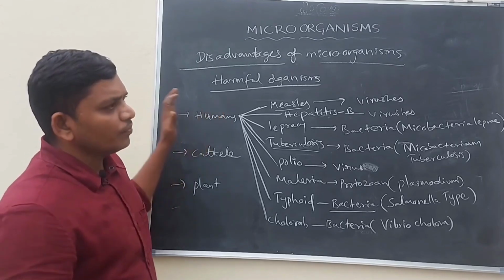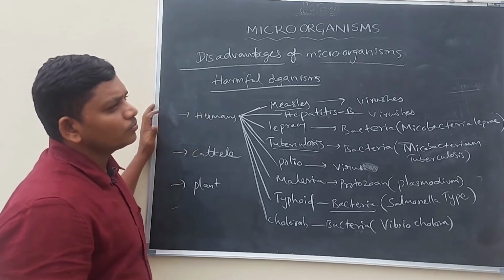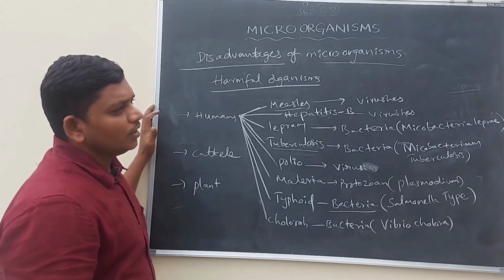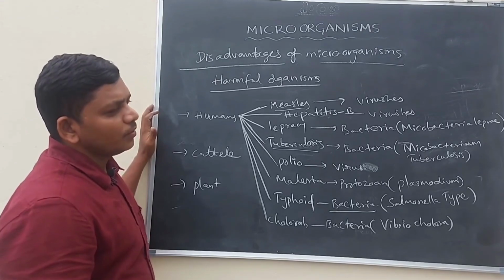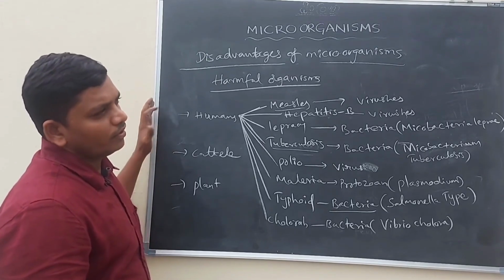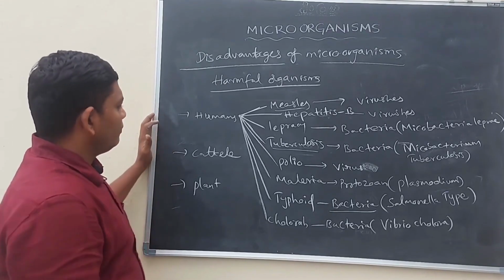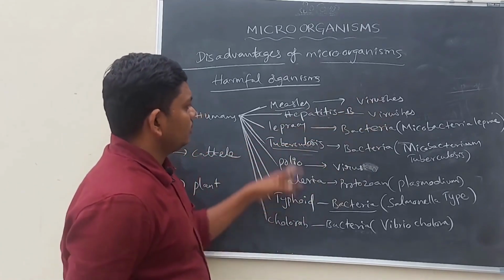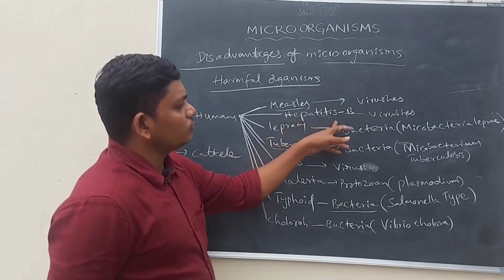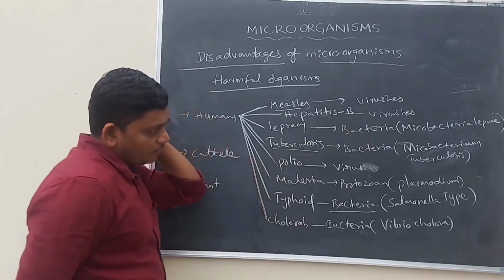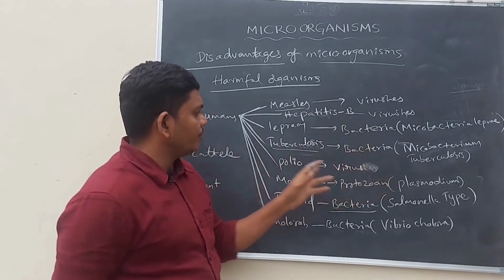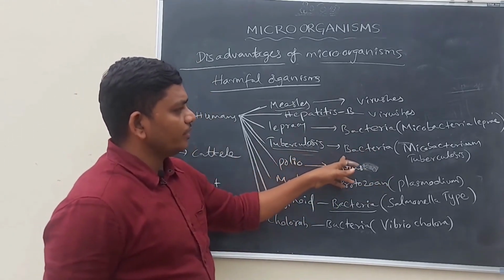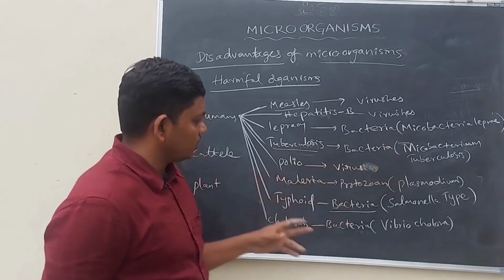Not only these, many types of microorganisms are there in the atmosphere. They may differ in structure, and they may differ in causing different types of diseases. Here measles is caused by viruses, hepatitis B is also caused by viruses. Leprosy, bacteria, Mycobacterium leprae. Tuberculosis is also bacteria, Mycobacterium tuberculosis.